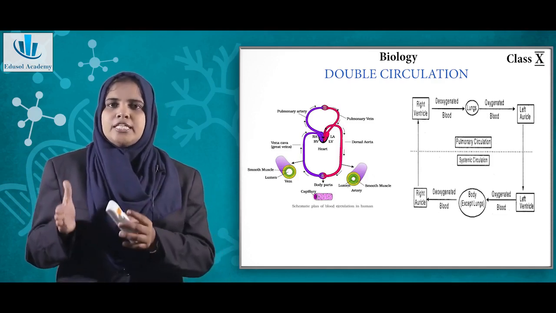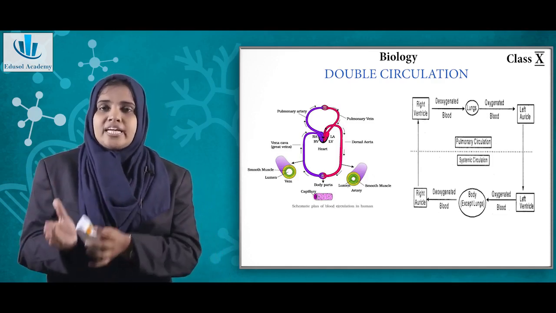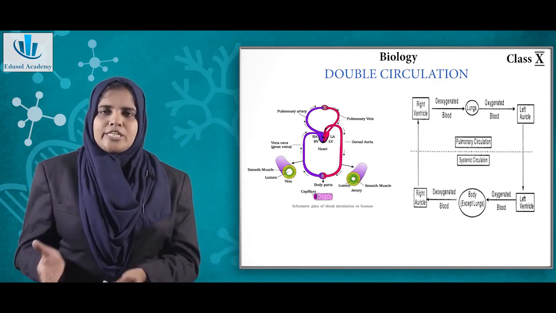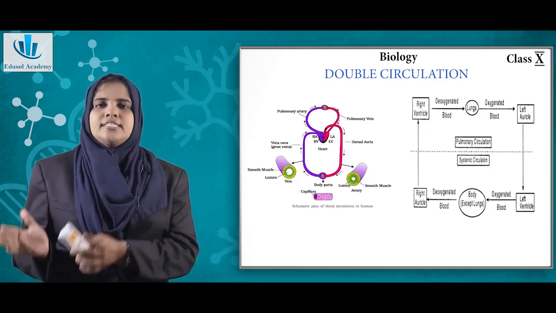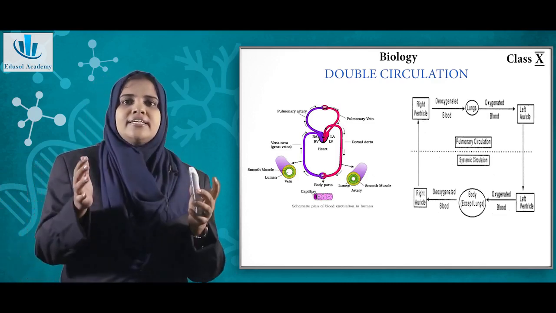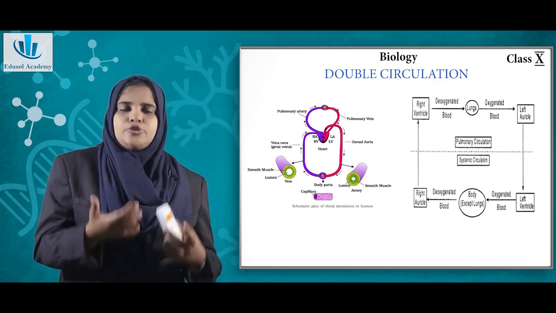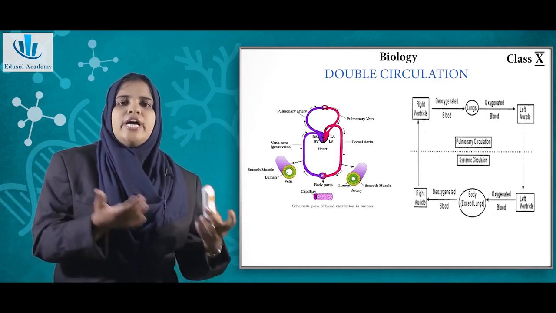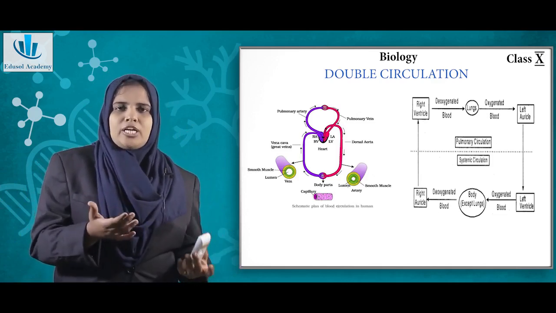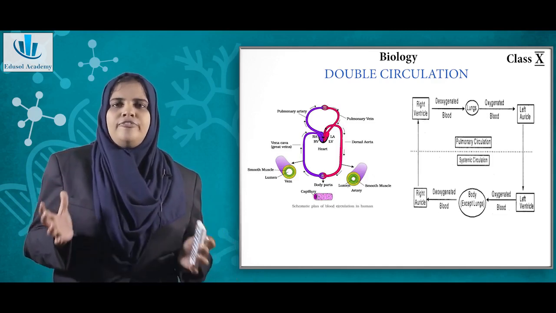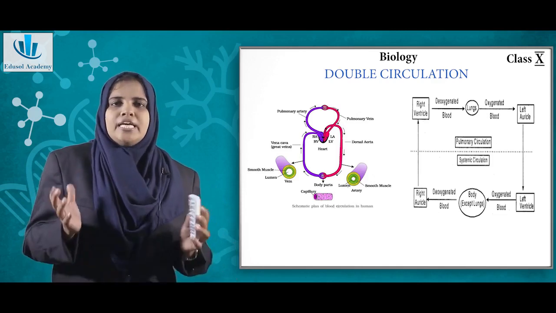Where does the pulmonary circuit happen? It happens on the right side of your heart. Remember, from the right auricle to the right ventricle, then to the lungs. This is the pulmonary circuit. And from the left auricle to the left ventricle and finally to different parts of the body, this is the systemic circuit. So this is the gist of double circulation happening in the heart.